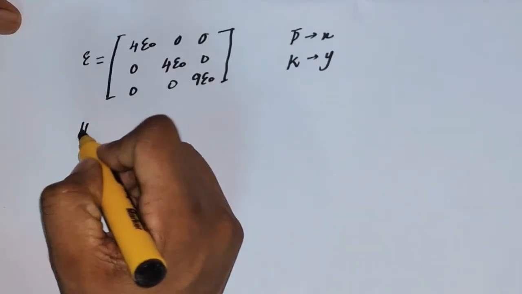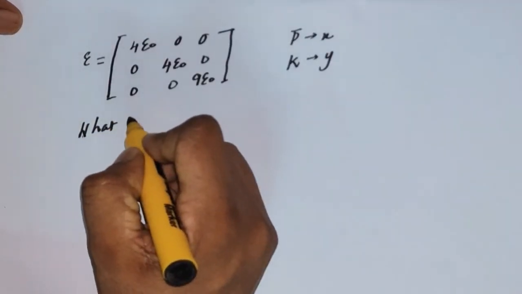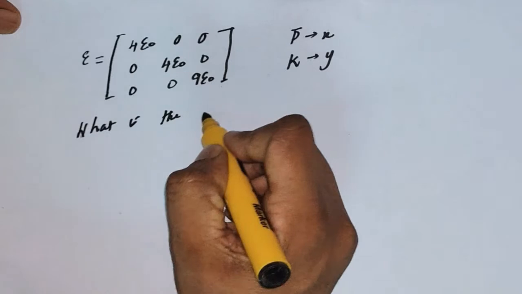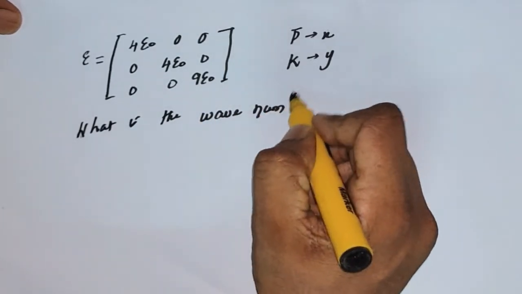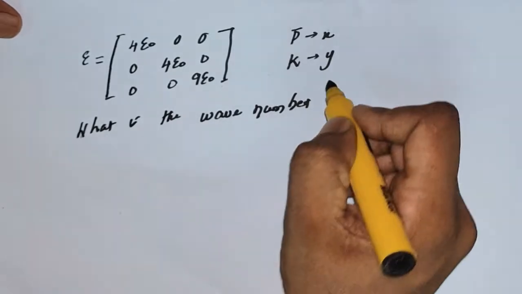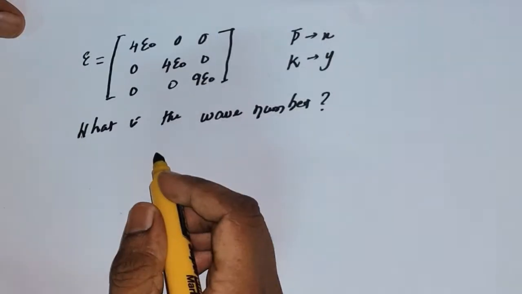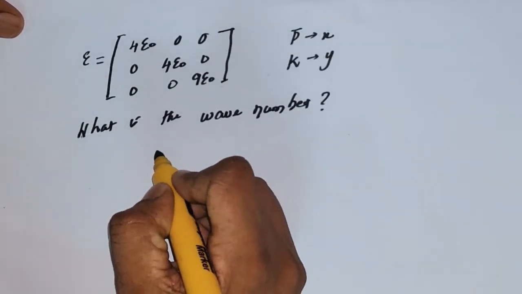So what is the wave number of the electromagnetic radiation? Already we have one relation.